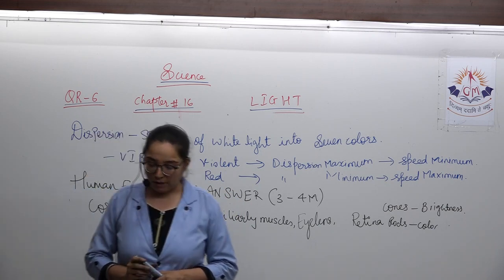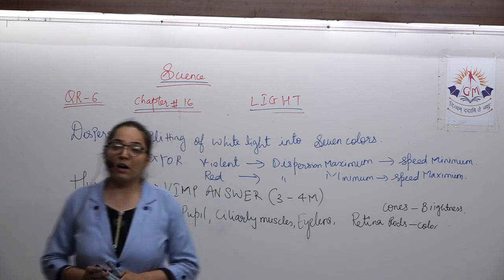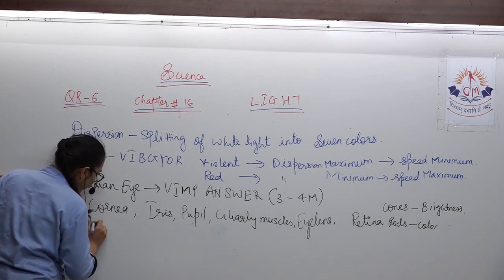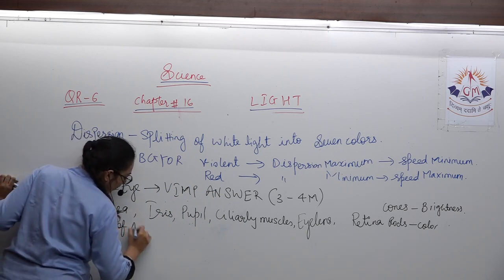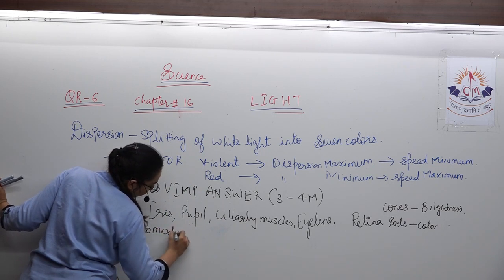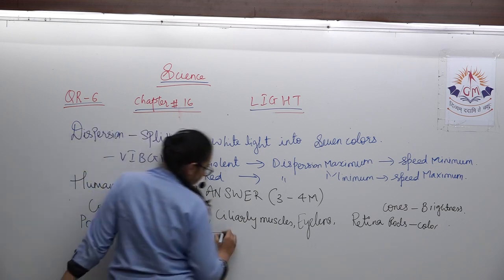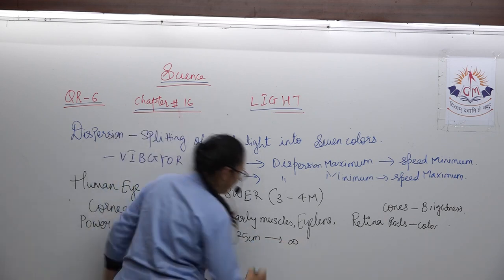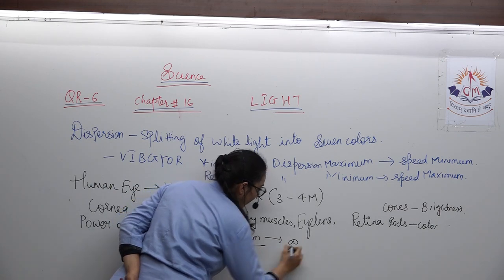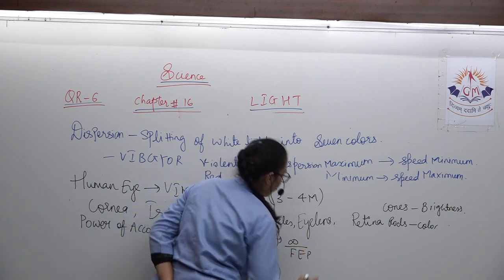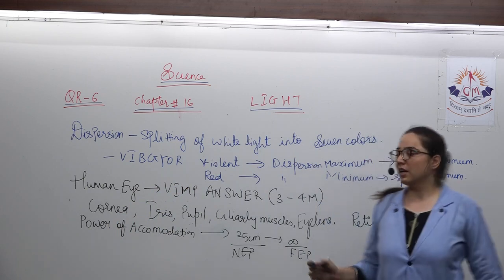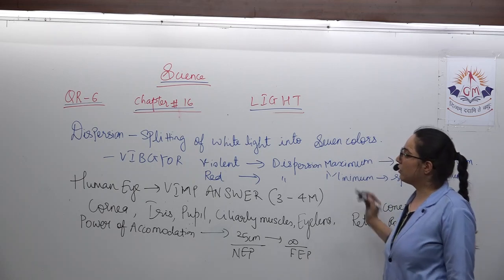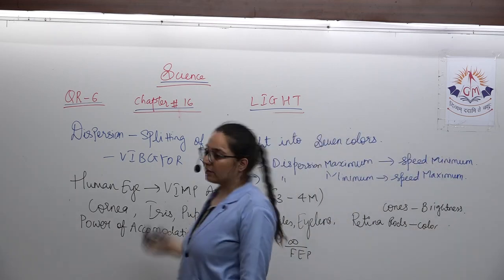Next, we have the power of accommodation and the defects. If we talk about the power of accommodation, then from 25 centimeter to infinity we can see everything. 25 centimeter is called the near point, and infinity is called the far point. What is 25 centimeter called? Near point. And what is infinity called? Far point. So this is about the entire human eye and the concept of it.